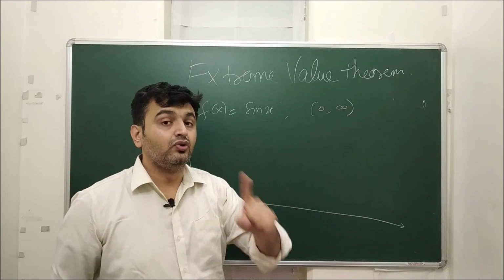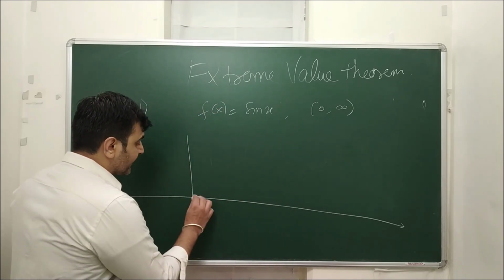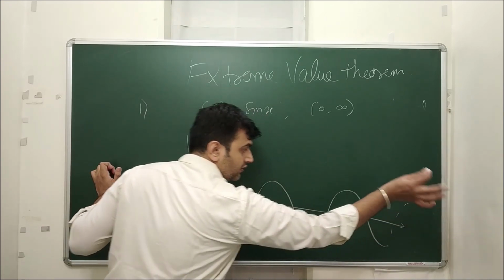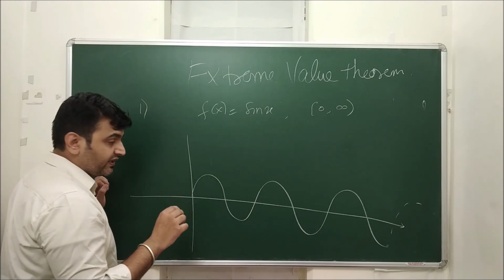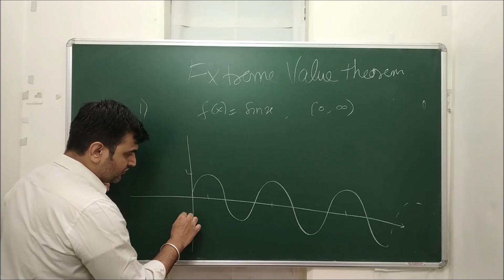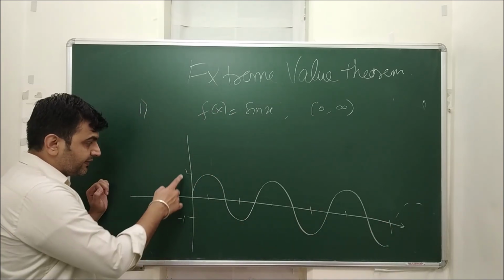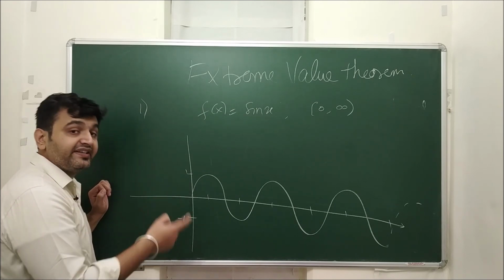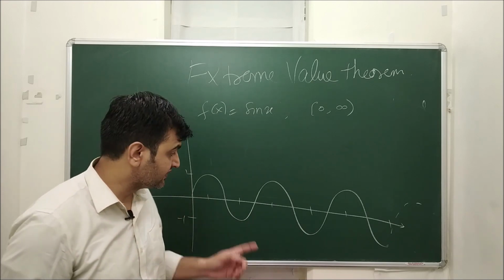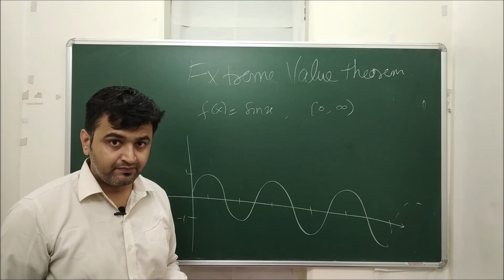Is this bounded? No, because one of the endpoints is not finite. So this is not bounded. Sin x is a continuous function. Yes. Are the extreme values attained? Yes, 1 is attained at infinitely many points, and minus 1 is also attained at infinitely many points. So the function has extreme values 1 and minus 1. It is continuous, but does that guarantee that the domain has to be bounded? No. This is an example where the domain is closed, but it's not a bounded domain.